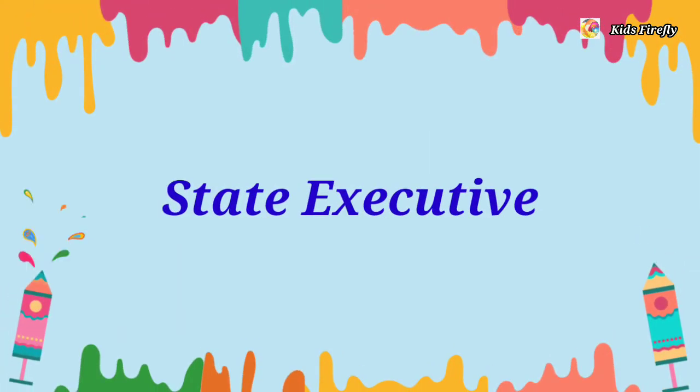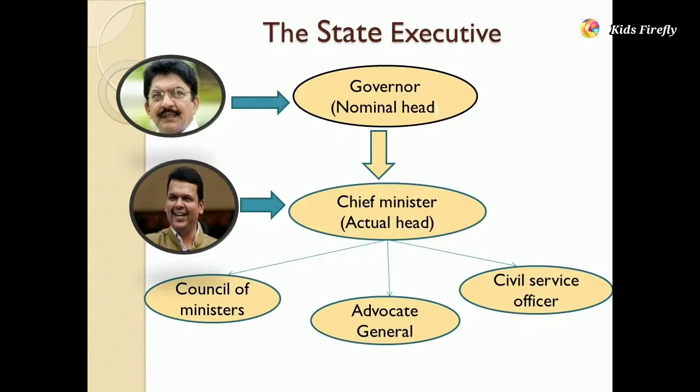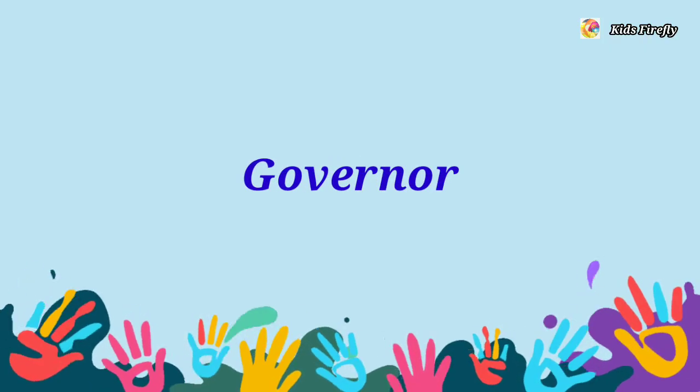Next heading is State Executive. The state executive consists of governor, chief minister and the council of ministers. So let's talk about the governor. Governor of a state is not elected but appointed by the president for a term of 5 years. What are the powers of the governor? Governor enjoys executive, legislative and discretionary powers, but his powers are limited.